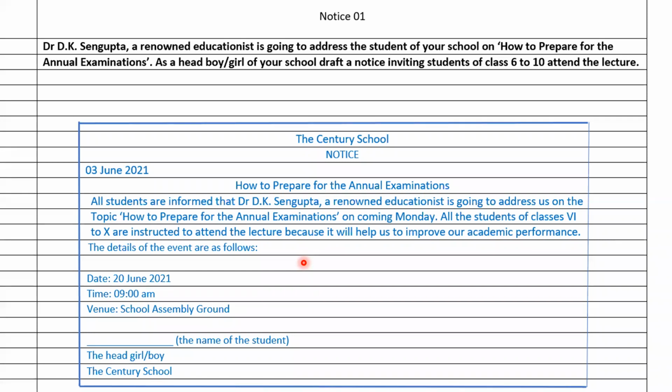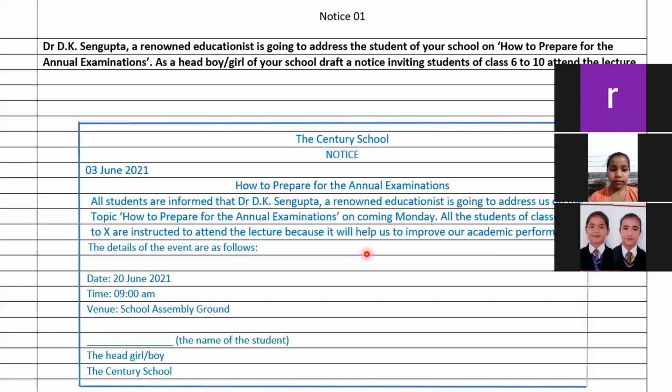He is coming to our school and will give a lecture on how to prepare for the annual examination on coming Monday. So all the students of classes 6 to 10 are instructed to attend the lecture because it will help us improve our academic performance. In this, we have to say that students should attend the lecture because this will help us in our academic performance.